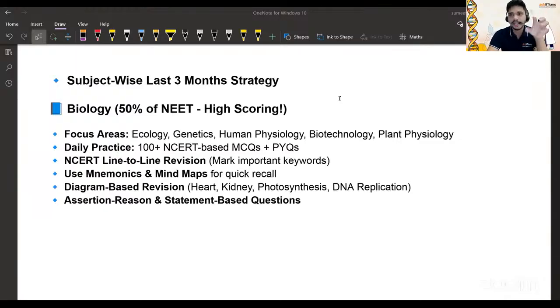Initially, your brain accepts what is given. Initially, we are very lazy. Oh, this much you have to read. Okay, chalo, let's push yourself. The second time, yeah, I know this concept. Third time, you know this and you're grasping more and more because your memory is working well. That is a very important thing. So minimum 3 to 4 times, but maximum you can go for 5 to 7 times. Each chapter, the whole chapter, you have to learn thoroughly.